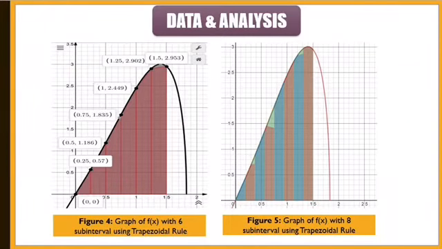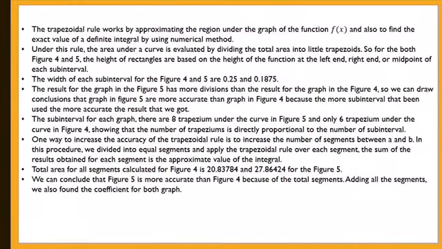For data and analysis, in figure 4, as you can see, is the example graph of fs with 6 subinterval using trapezoidal rule, while figure 5 is the graph of fs with 8 subinterval using trapezoidal rule. In figure 4, there are 6 trapezium under the graph, and in figure 5 there are 8 trapezium under the graph. The trapezoidal rule works by approximating the region under the graph of the function fs and also finding the value of a definite integral by using a numerical method. Under this rule, the area under a curve is evaluated by dividing the total area into little trapezoids. For both figure 4 and 5, the heights are based on the height of the function at the left and right end or midpoint of each subinterval. The width of each subinterval for figure 4 and 5 are 0.25 and 0.175.